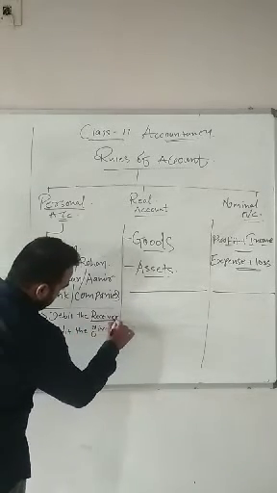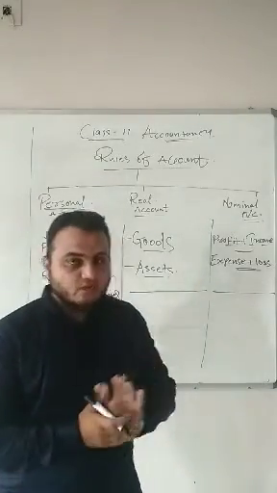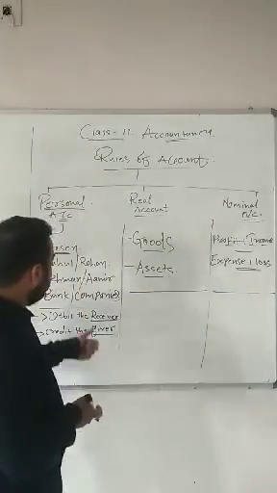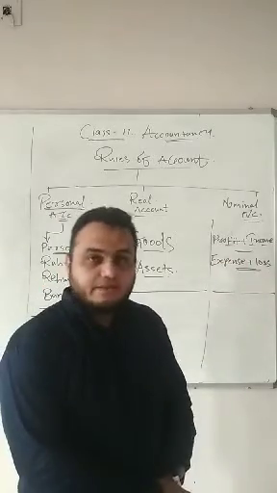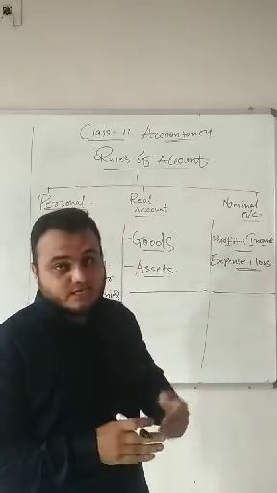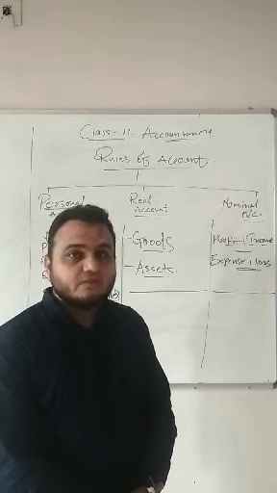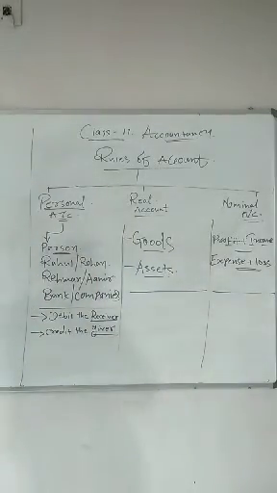Students, as we have seen, the twofold effect, debit and credit only will be there in accounts. So if someone receives something from you, that person will be debited. And if someone gives you something, goods or assets, then that person will be credited. These are the rules of personal account.